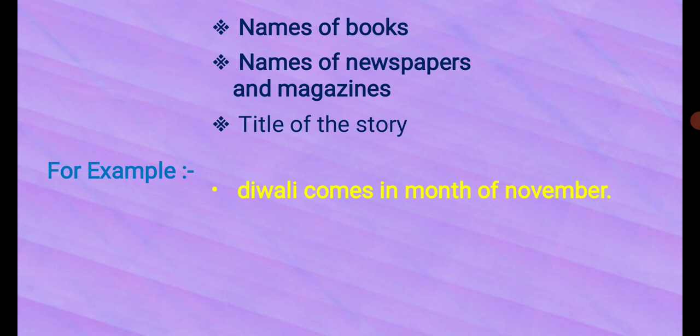But here Diwali is the first word of the sentence. So if Diwali comes in the middle or at the end of the sentence, we have to write the first letter of Diwali in a capital letter, right?